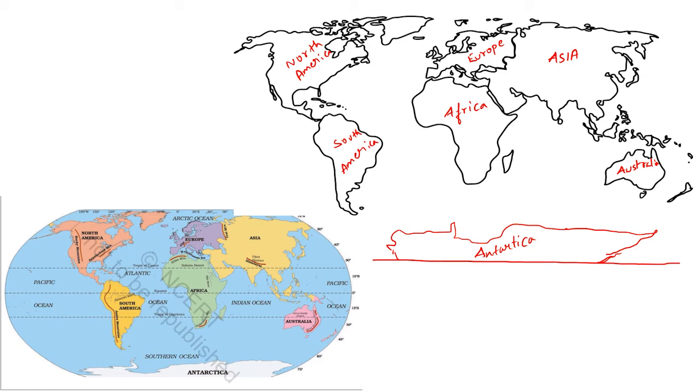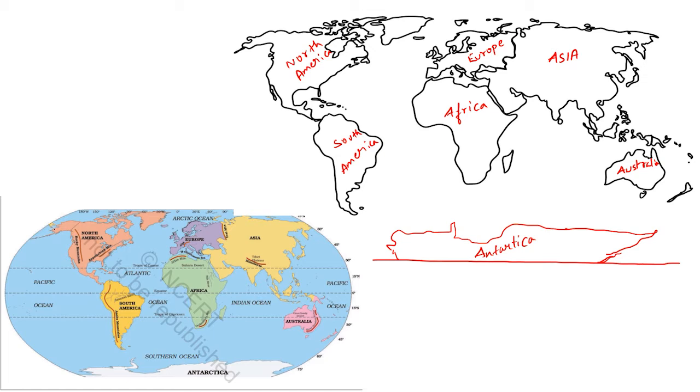First is Asia, then Europe, Africa, North America, South America, Australia and Antarctica. These are the major continents of the world. Clear? We discussed the continents, right? So 7 major continents: Asia, Africa, Europe, North America, South America, Australia and Antarctica. This is a very simple thing. Clear? Yes. Then major oceans.